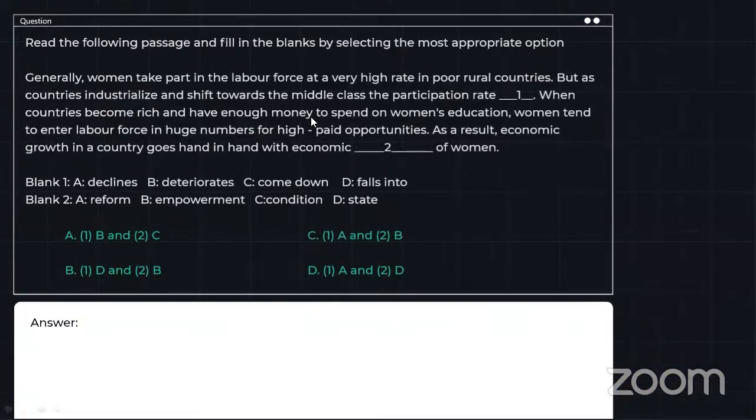Now you have a closed test question with a passage, and you have to choose 2 words to fill in 2 blanks. So please get ahead, and I'm going to answer a few more questions in the comment section.